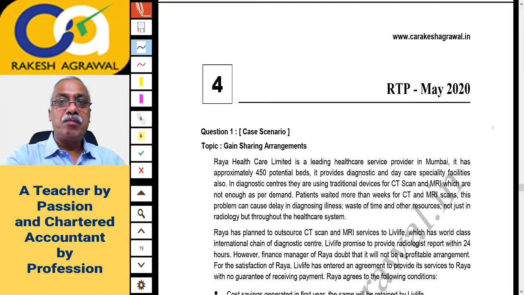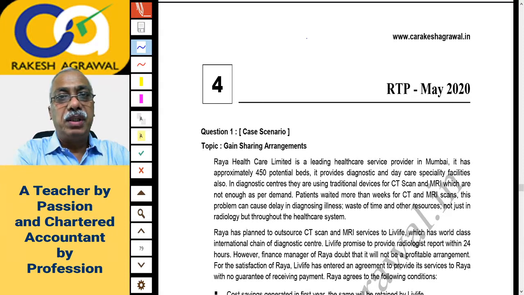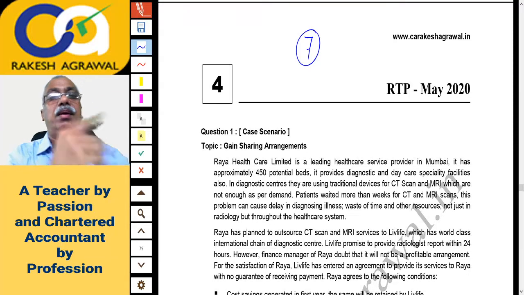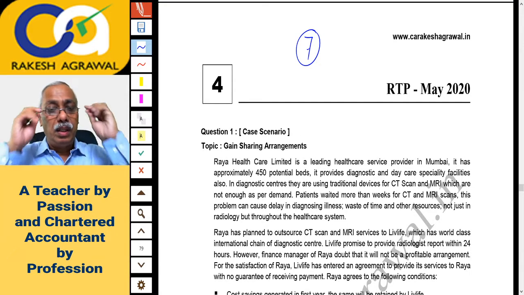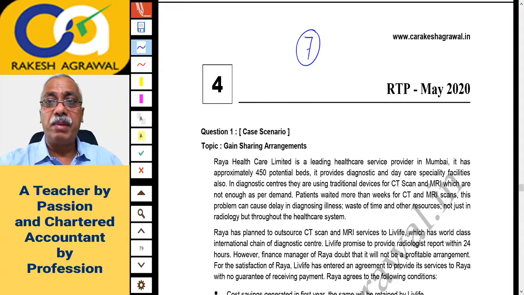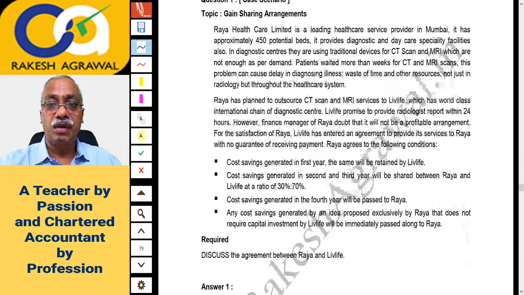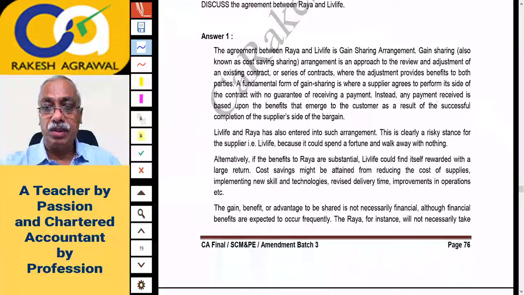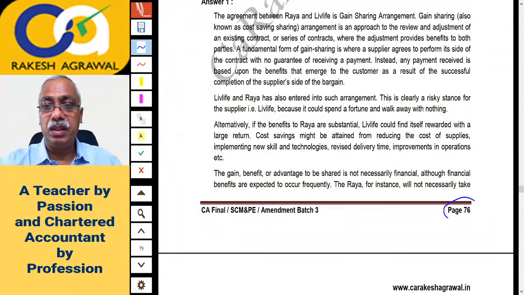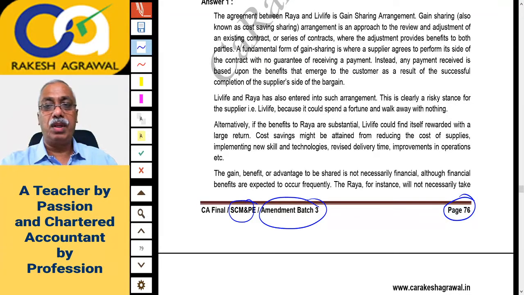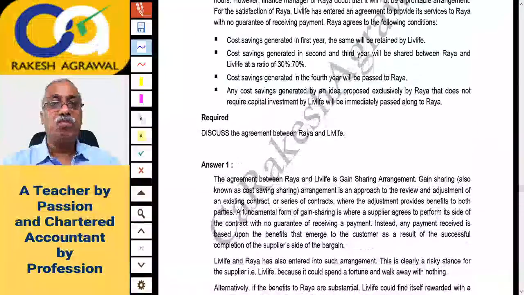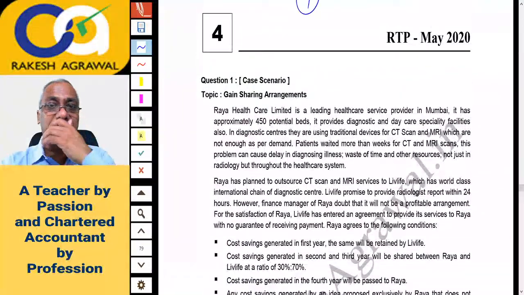Hello friends, today is our lecture number 7 and today we are starting with the discussion of RTP May 2020 exam. Okay, let's go ahead friends. We are on amendment batch 3 as all of you are aware, and just for your reminder, we are on page number 76 of your SCM and PE amendment batch 3. Okay, page 76. In the beginning there are some theory questions.